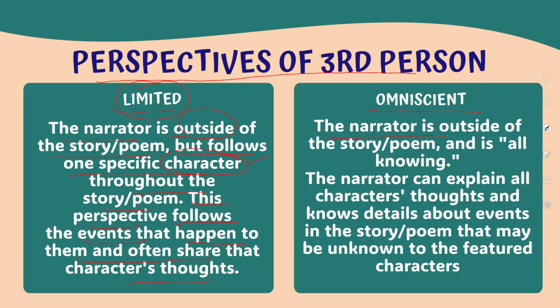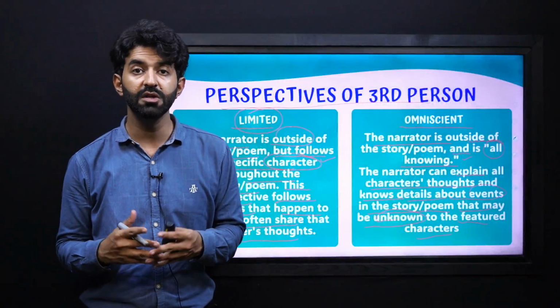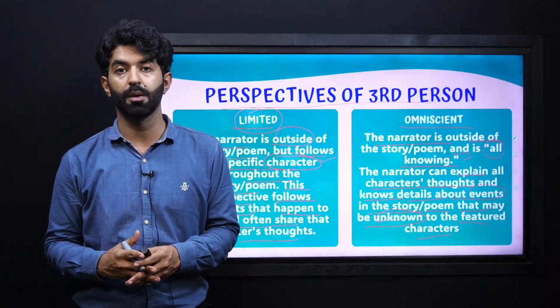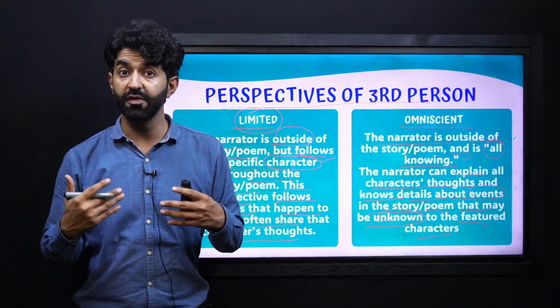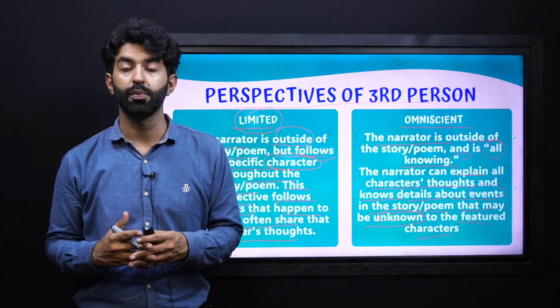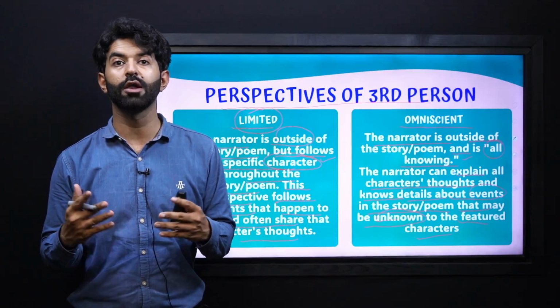The narrator is outside of the story or a poem and is all knowing. The narrator can explain all characters' thoughts and knows details about events in the story or a poem that may be unknown to the featured characters. Now, in this kind of narrative style, this point of view, the narrator knows everything. He knows the ending, he knows about every character's inner feelings, thoughts, and emotions and what they are up to. This is what we call third person omniscient, where the narrator is all knowing.